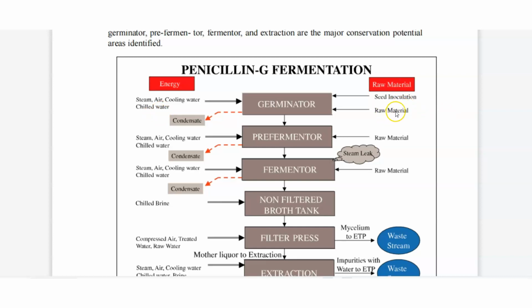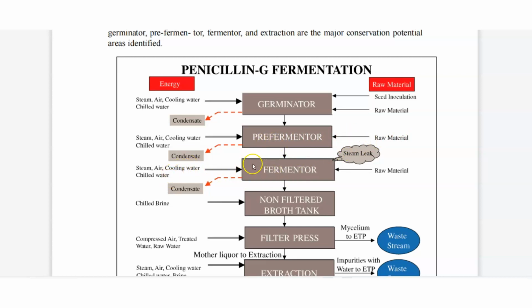Here, what is the raw material? Raw material, sand, incubation. Then we will do the germinator. Then condensate is there. Then after that, what is there? Steam, air, cooling system. In the second step, we are also giving raw material.